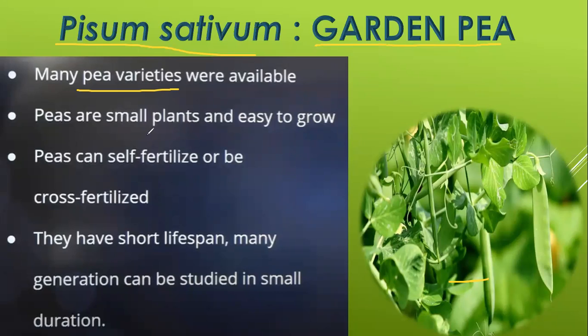Next is pea are small plants and it is easy to grow. That is the main reason. It is easy to grow pea plants under any condition. Next is they can be self-fertilized or be cross-fertilized. Either they can undergo self-pollination or they can undergo cross-pollination.